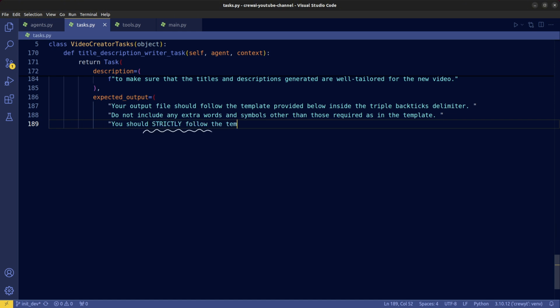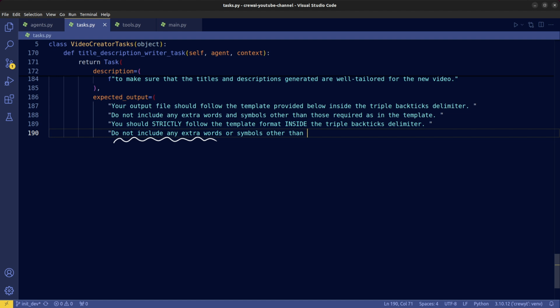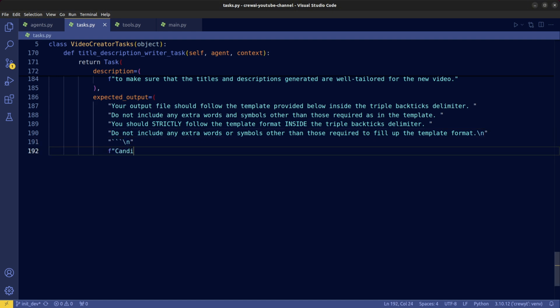Tell the agent to strictly follow the template, and no extra stuff should be generated. Give it some examples of how the output should look.